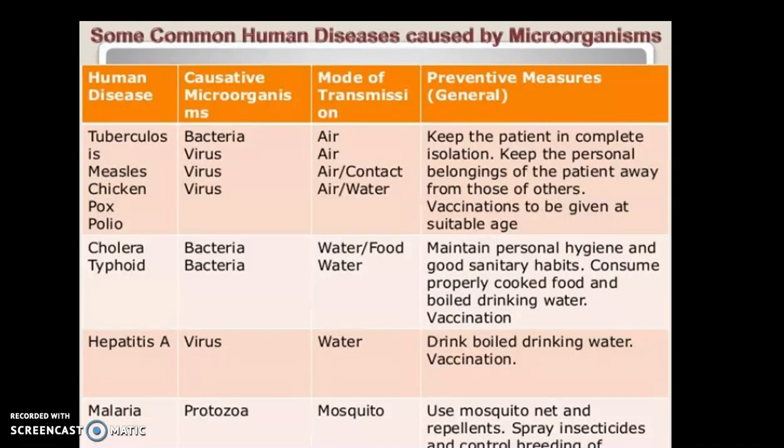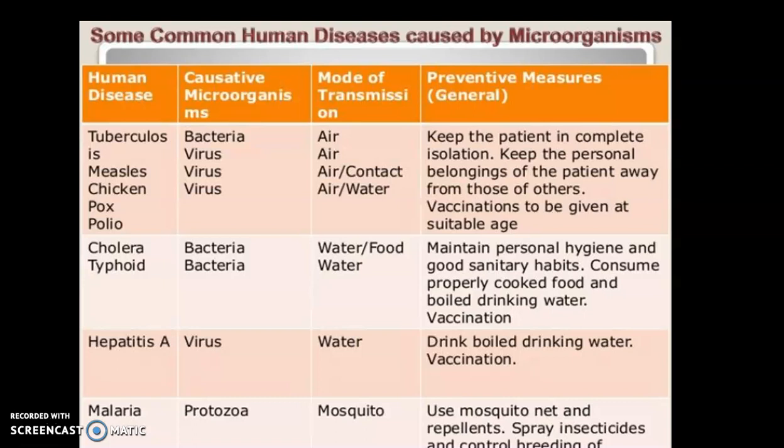There is a table in your book where you can see the disease causing microorganisms which may cause disease in human beings. Here are tuberculosis, measles, chickenpox and polio. And what are the causative microorganisms: bacteria for tuberculosis, and virus for measles, chickenpox and polio. And what is the mode of transmission? कैसे फैलते हैं ये? Like tuberculosis bacteria through air, measles through air contact and air and water.